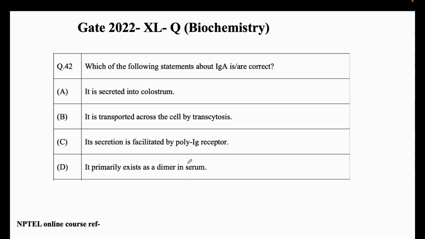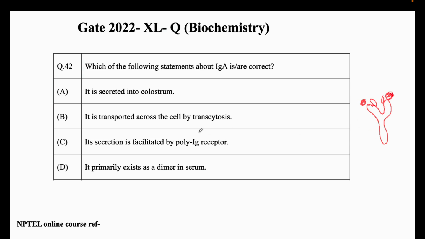So we all know that IgG has the structure like this. This is the common IgG structure. It has a heavy chain, light chain, and here is the antigen binding. Okay, this is the antigen. It has heavy chain, light chain, right? Here also we have heavy chain, light chain.